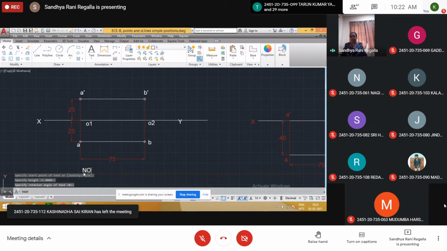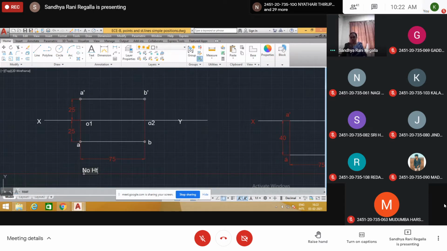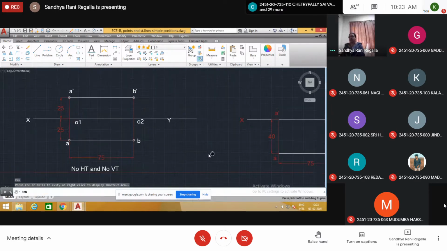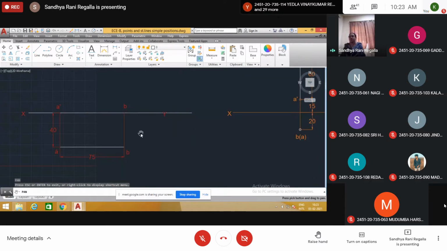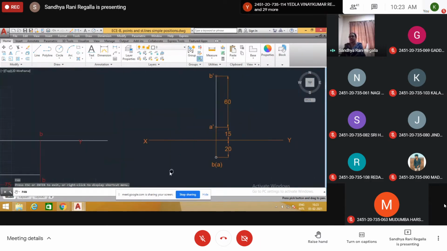no horizontal trace, no HT, and no VT. Because it is parallel to both, there is no HT and no VT, no horizontal trace and no vertical trace. Please note down in your notebooks the first problem of lines. Similarly, in the second problem, here also the line is parallel to both the planes. Here also we don't have any traces.